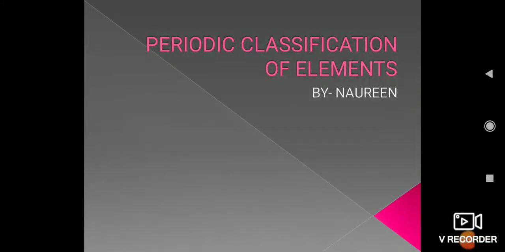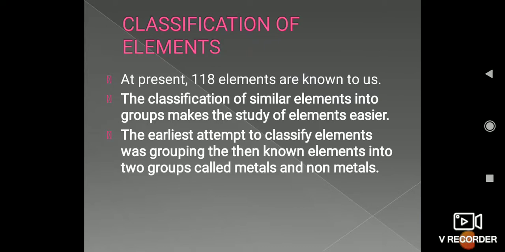Today I am going to start a new chapter, that is periodic classification of elements. That is the fifth chapter, and you can say it is the last chapter also. As you know, the name is periodic classification of elements. It means to classify the elements. So, what is the need of classification of elements, and what do you mean by elements?